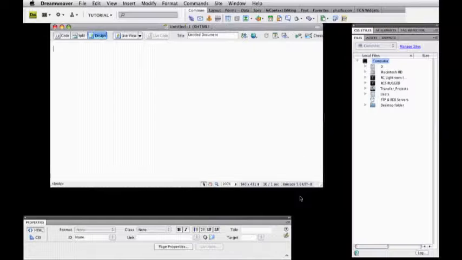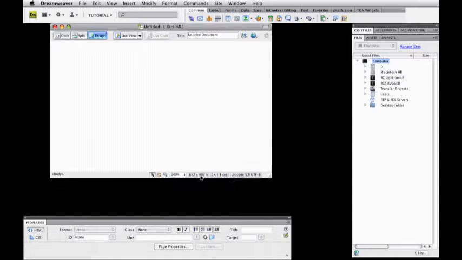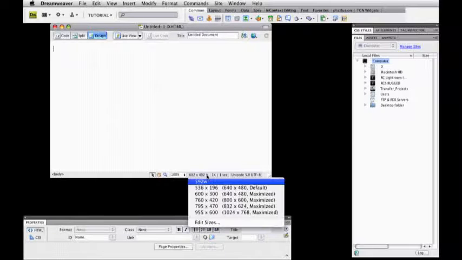Notice that as I resize this in Dreamweaver, that size changes. But if you click on this drop down, it gives you some settings here. It tells you 1024 by 768 maximized is in reality 955 by 600. 800 by 600 in actuality may be 760 by 420. These are all approximations. Let me show you why. I'll go ahead and close the file because we don't need it now, and I'll bring up a browser.